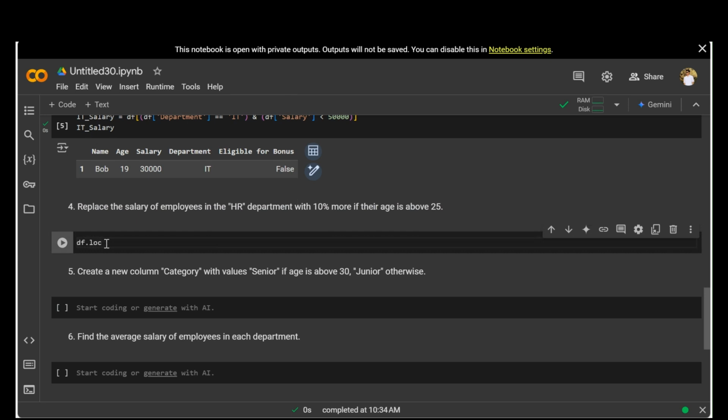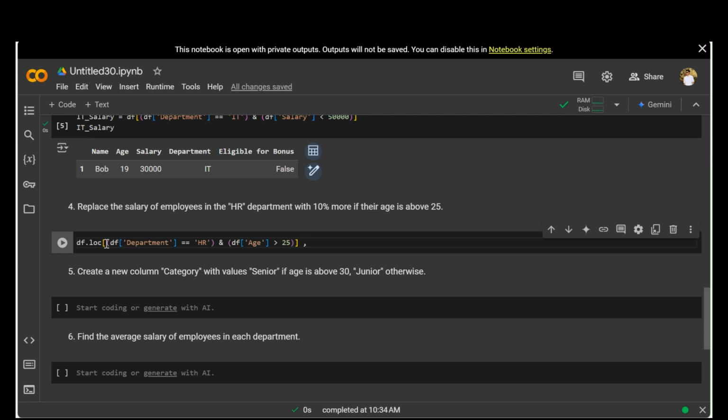So df.loc, and inside that we have certain conditions. So df of department, it should be equal to HR, and again open the braces, df of age, it should be greater than 25. So basically these are the two conditions, and based on these two conditions we need to replace the salary.